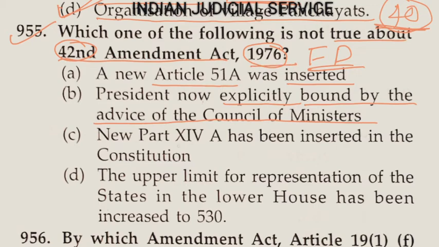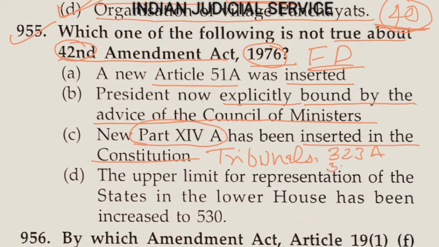Now the third one, new part 14A has been inserted in the Constitution. So first of all, part 14A relates to tribunals, and it contains only two articles, article 323A and 323B. Article 323A relates to administrative tribunals and article 323B relates to tribunals for other matters. So this was added by the 42nd Amendment Act 1976.